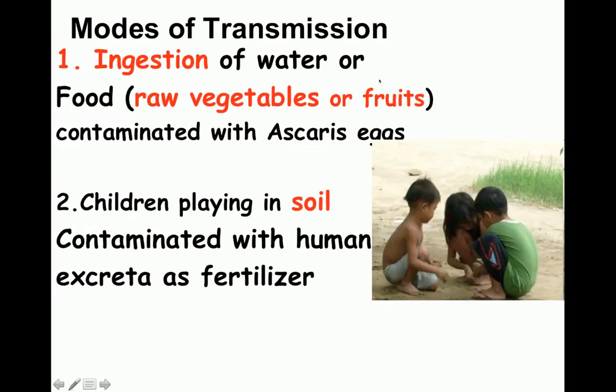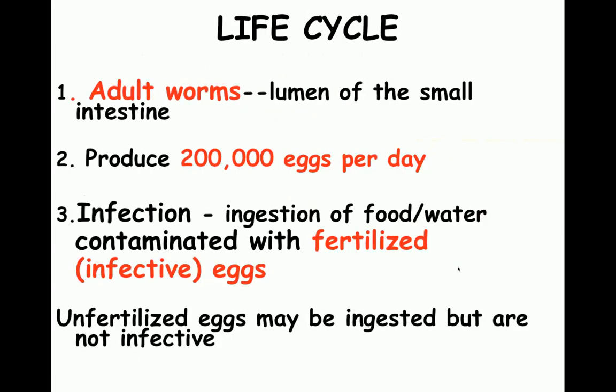Regarding the modes of transmission, it is by ingestion of food or water contaminated with the eggs of Ascaris. That is the main mode of transmission. However, if you look at this picture, there are children sitting on the soil and playing, and this soil is contaminated with human excreta, which is used as fertilizer in the fields. So this is the second mode of transmission of this parasite.